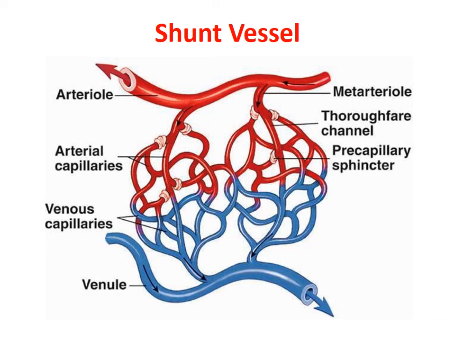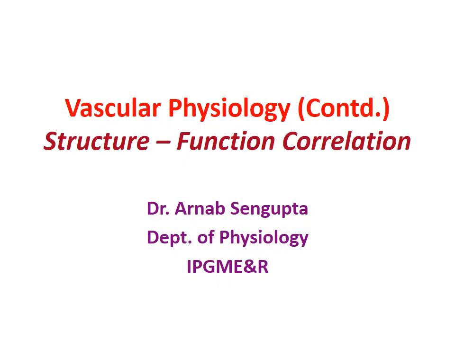You can see here where arterial blood is directly entering into the venous system without passing through the capillary system. It has a lot of importance, a crucially important issue which we shall subsequently discuss.